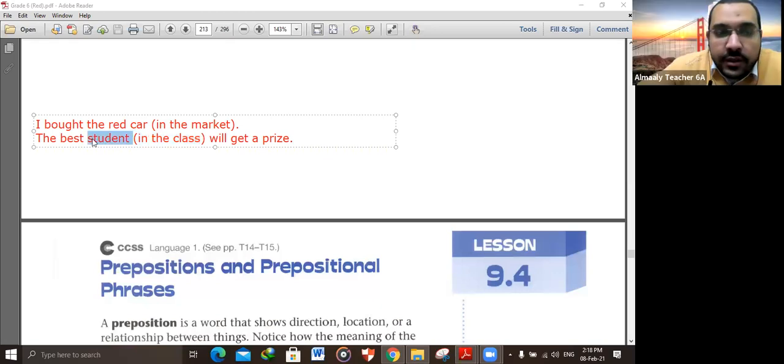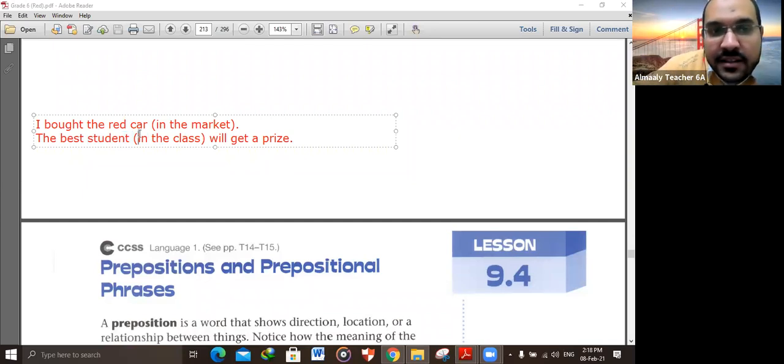The prize or a student? Student. The best student in the class. Here it describes or modifies the word student by identifying it. It's not any student. I need the students in this class, not any student.